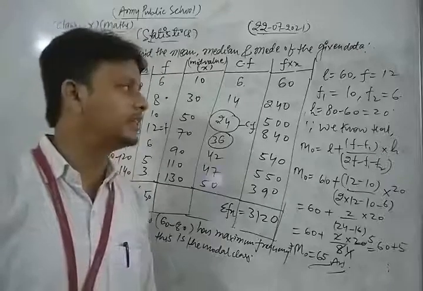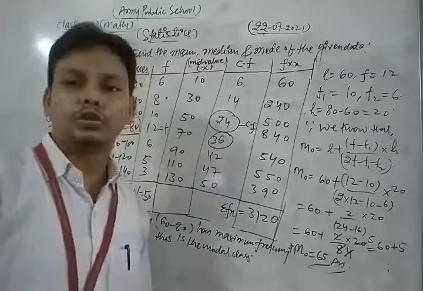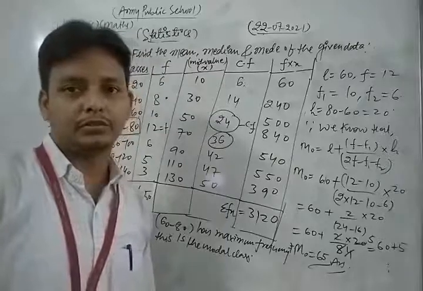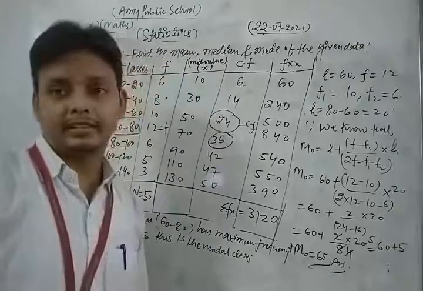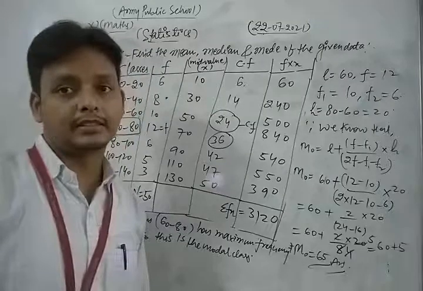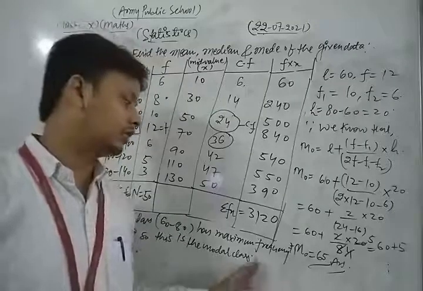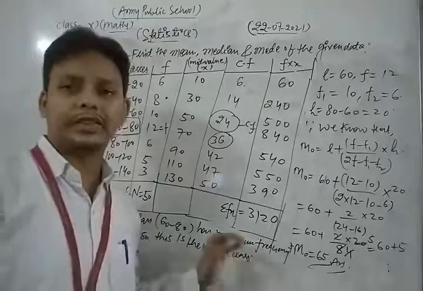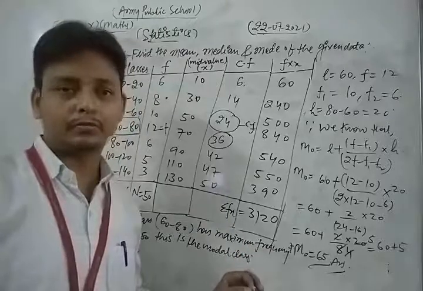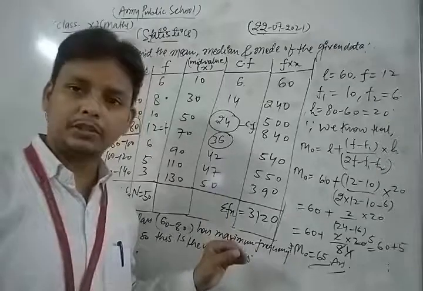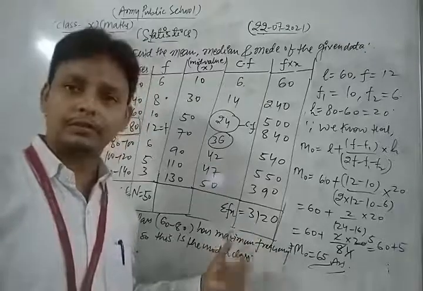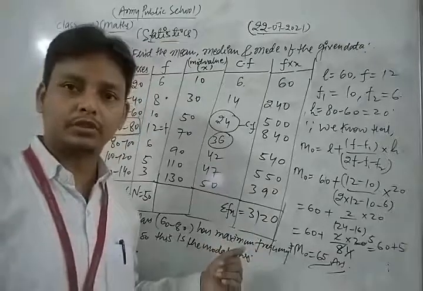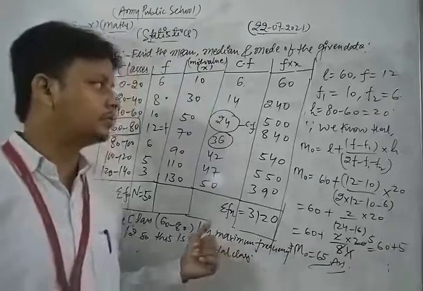So please, dear students, do more and more practice of this type of questions. Complete your NCERT exercise, because all of these are very important questions and topics related to that chapter. This is also a previous year board examination question. So please do more and more practice.